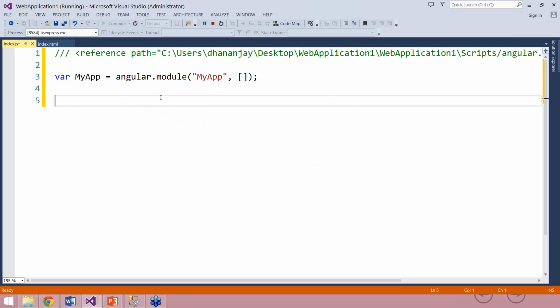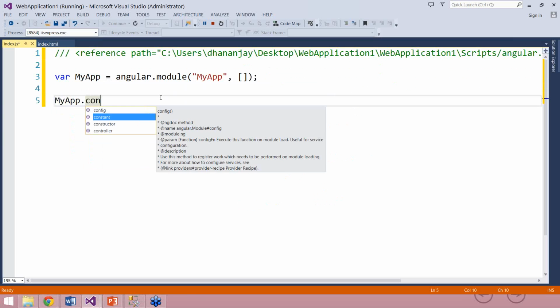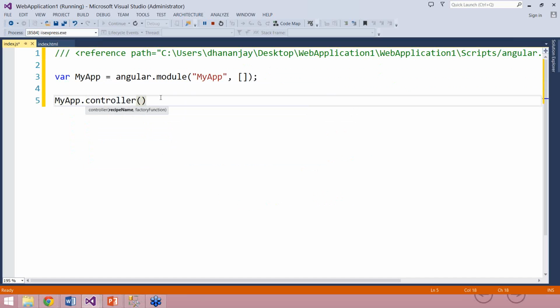So we'll go ahead and say, let us create a controller. So myApp.controller, and the standard is that your controller name should always start with a capital letter and should be appended by the keyword Controller. Here I'm going to create a controller called AuthorController, or let us say ProductController.